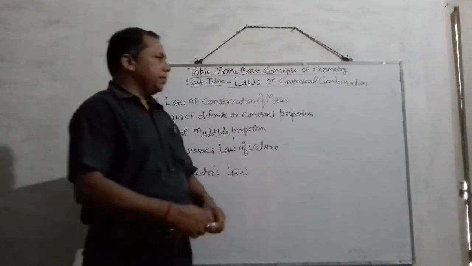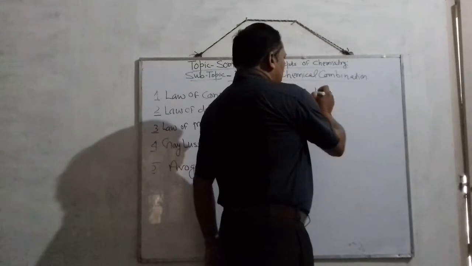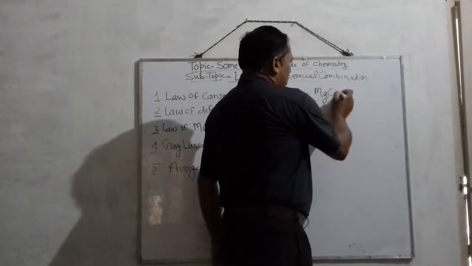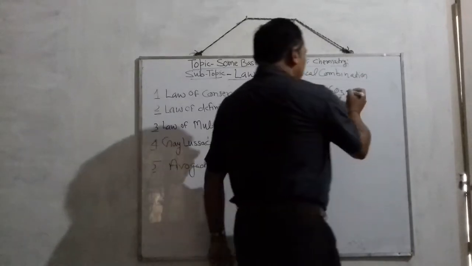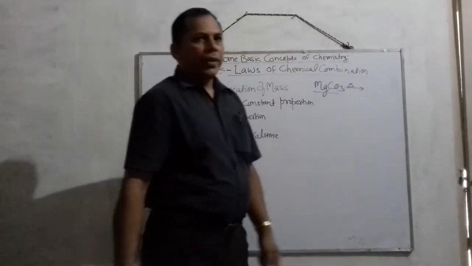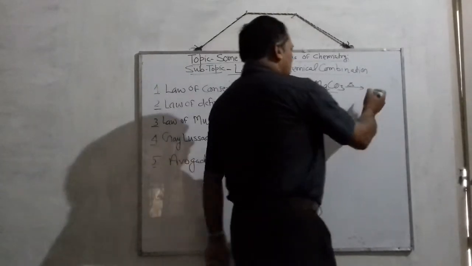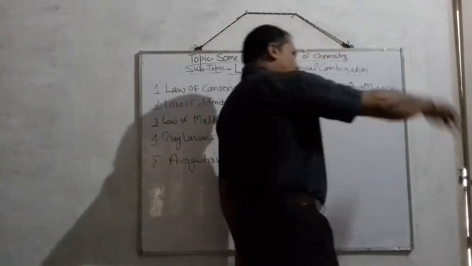For example, you know magnesium carbonate, this is MgCO3. When it gets heated, means when it decomposes, it forms magnesium oxide and carbon dioxide.